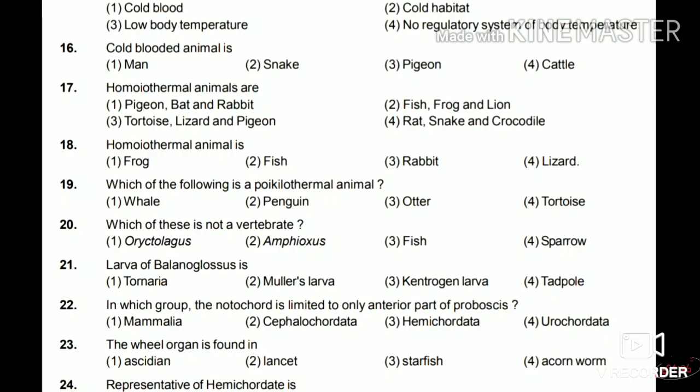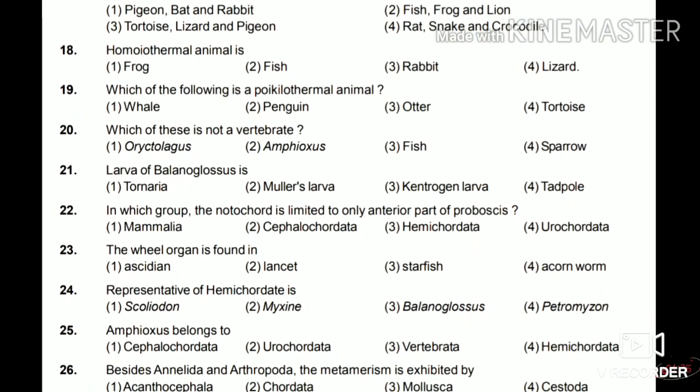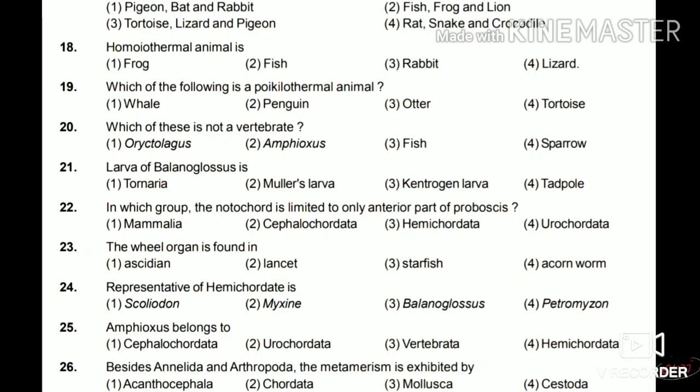These are homeotherms or endotherms or warm-blooded animals which can maintain their body temperature. 18th, homeothermal animals are frog, fish, rabbit or lizard. So the answer for this is rabbit. 19th, which of the following is a poikilothermal animal? Whale, penguin, otter or tortoise? So the answer is tortoise.